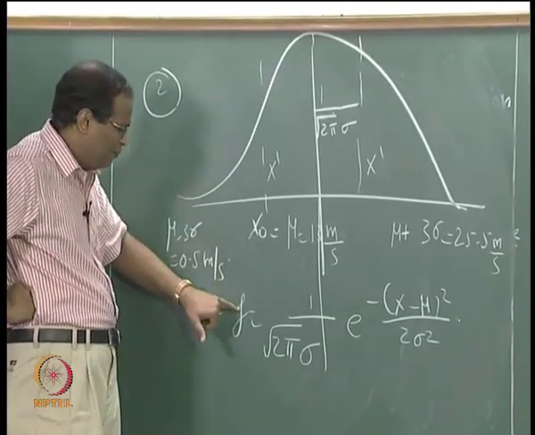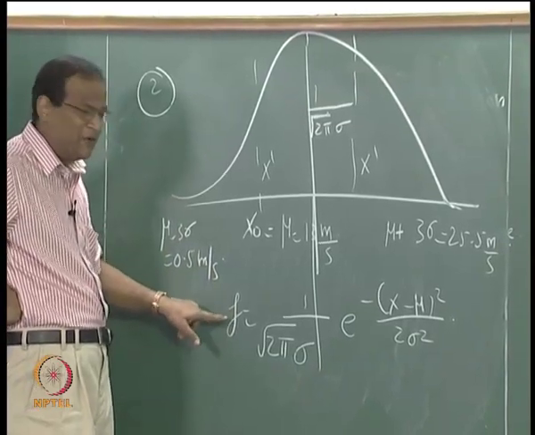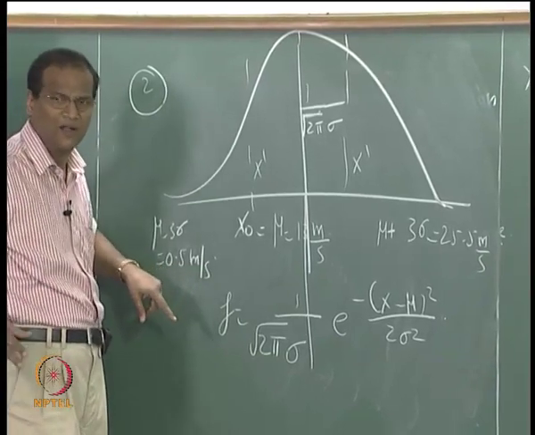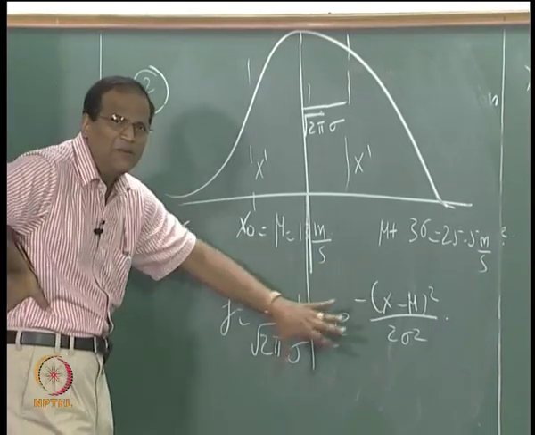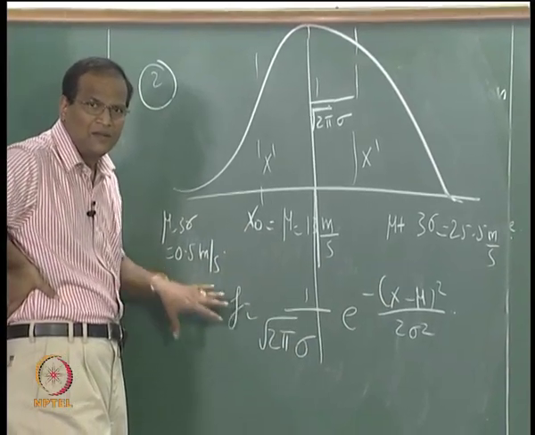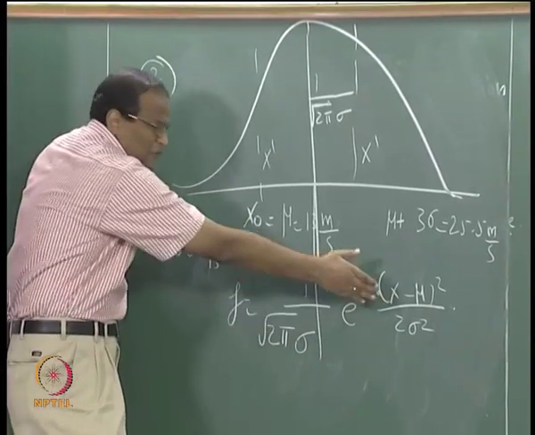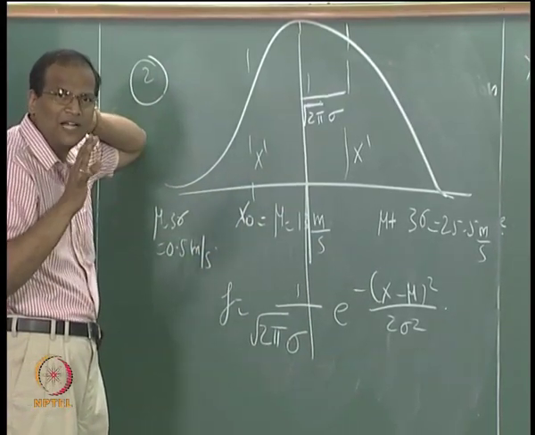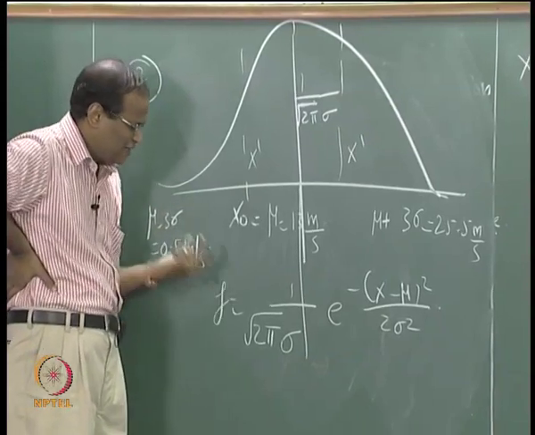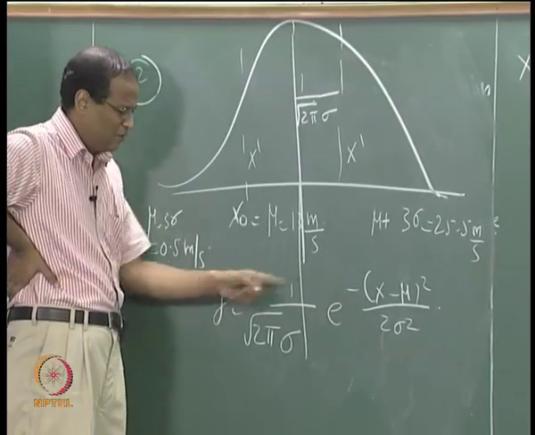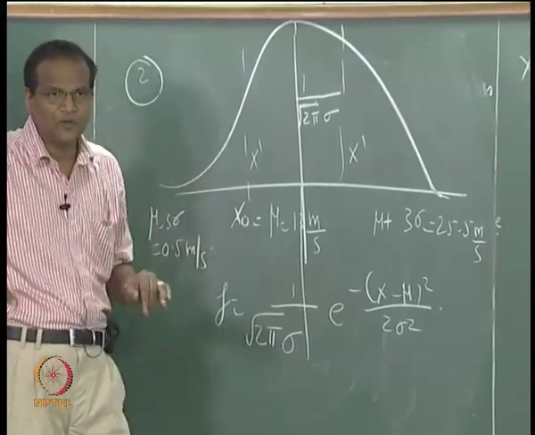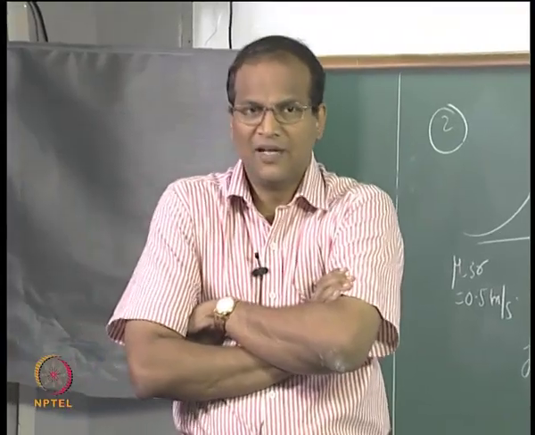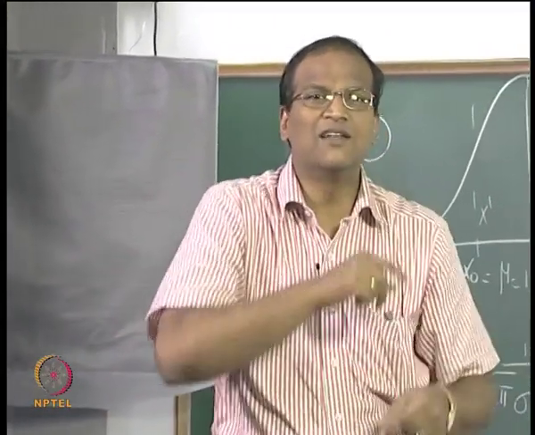Now because f can vary between 0 and 1, if by chance I get f as 0.99, one random number could be 0.9. If I put 99, this may lead to completely arbitrary results. Are you getting the point? Because e to the power of minus something will go completely outside the range, or lead to silly results. So it is important for us to keep f between 0 and 1 by root of 2 pi sigma. So generate a random number, divide it by root of 2 pi sigma, and then equate.